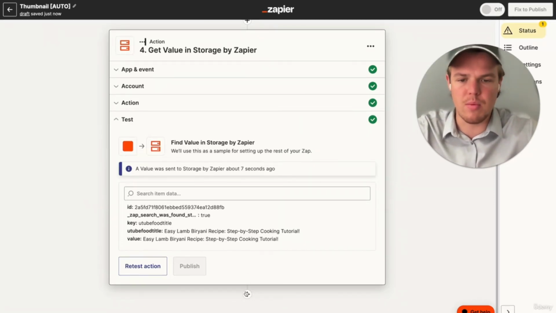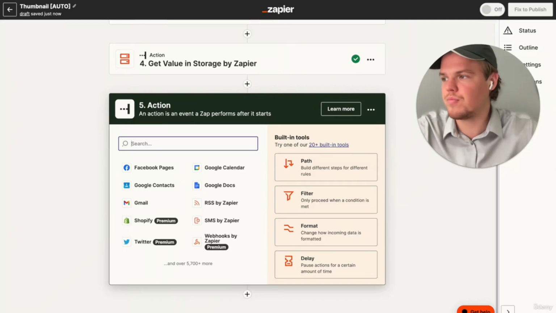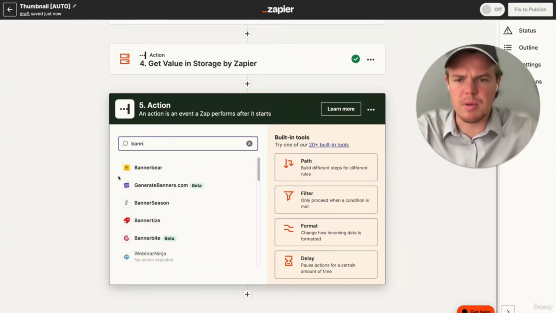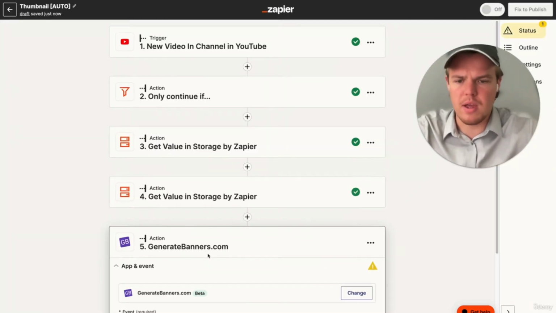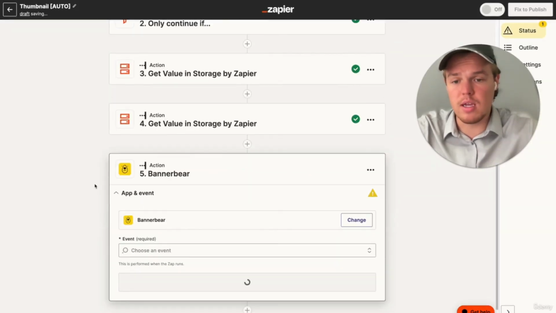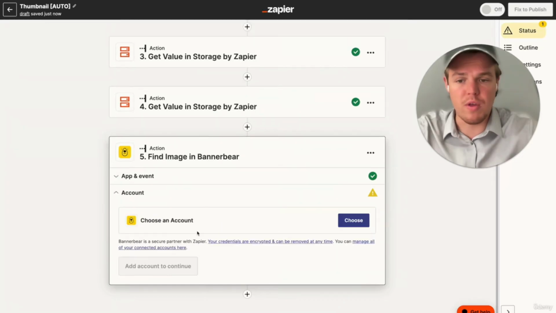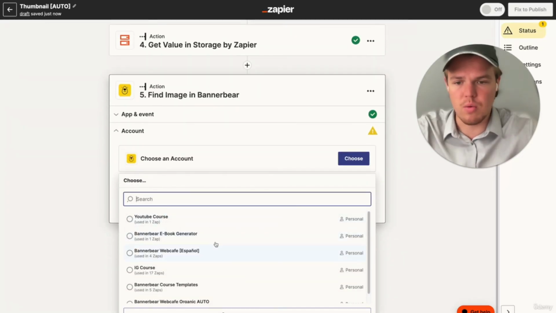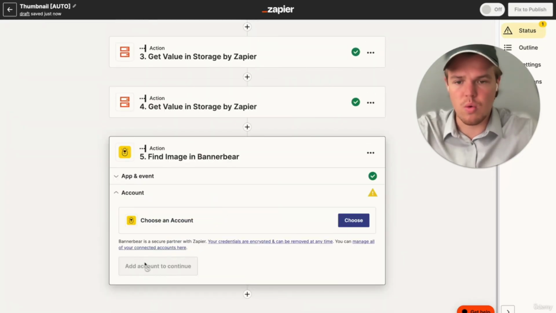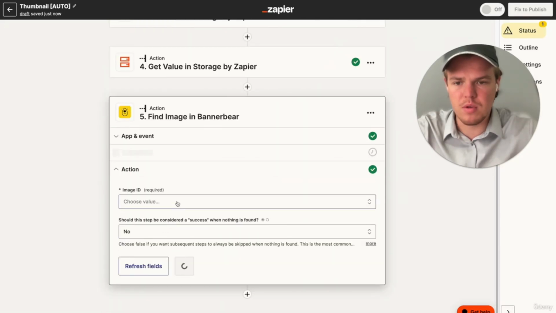From here, now that we have the YouTube title, we can make another block. This next block is going to be calling banner bear here. Not generate banners, do banner bear. And essentially what we're doing is finding the image that we just created with its ID. With the earlier one, we essentially already did that by having the storage there. So we're going to continue to the image ID.